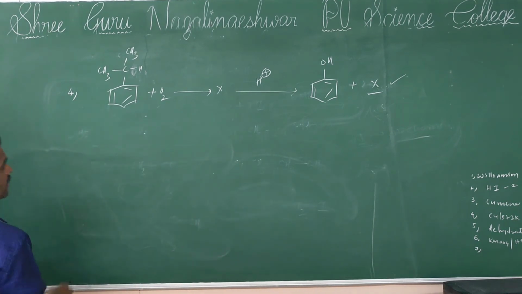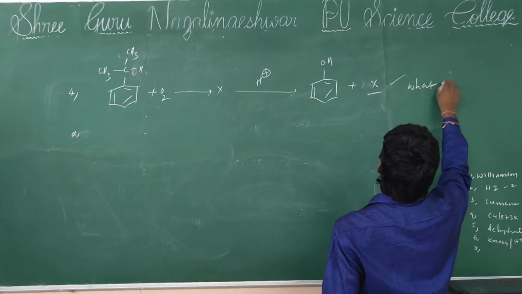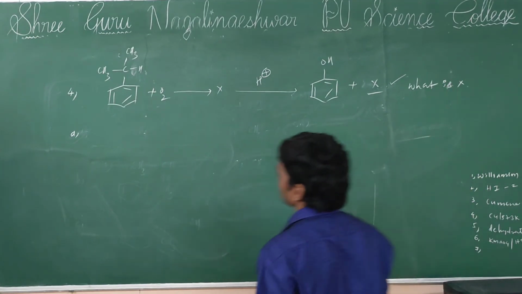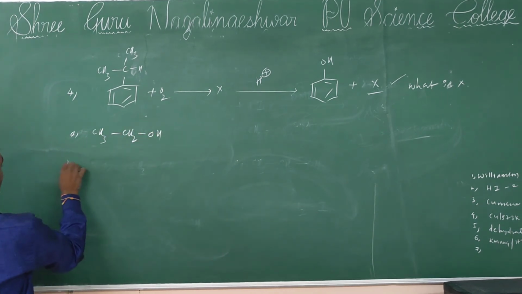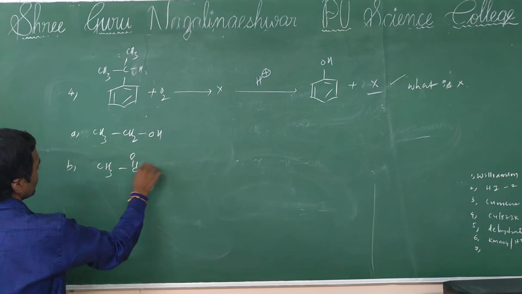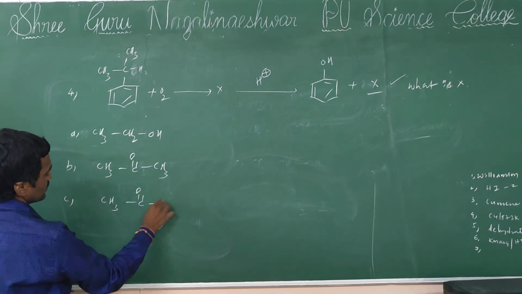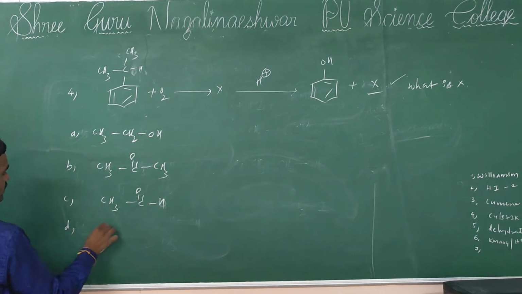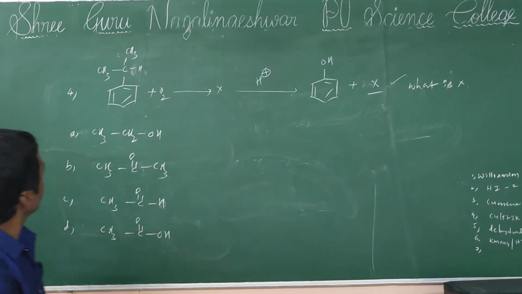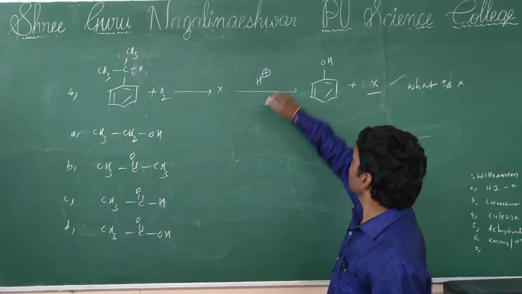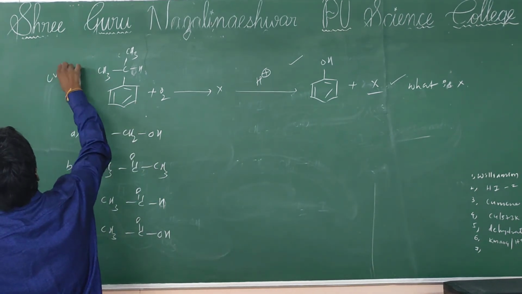Okay, right. Now see, in this reaction, what is X? Option A, ethanol. Option B, acetone. Option C, acetaldehyde. Option D, acetic acid. Okay, right. So by seeing this reaction, we can confirm that this is the preparation of phenol